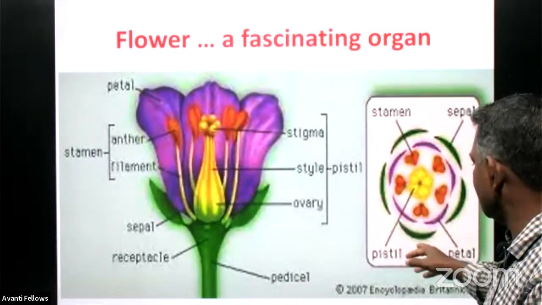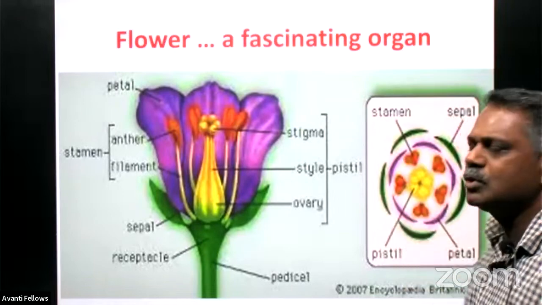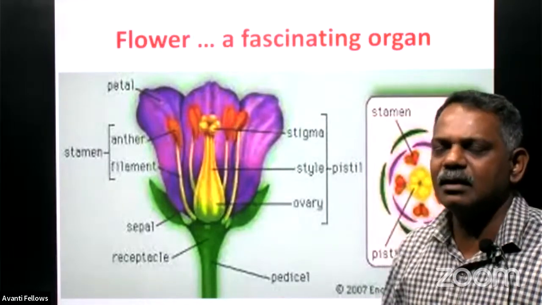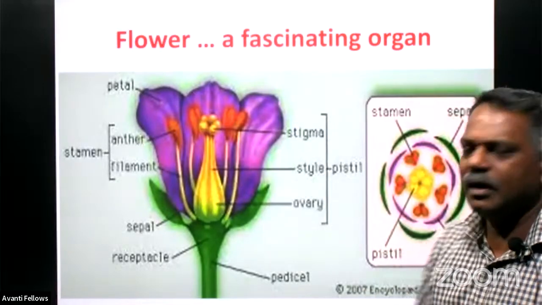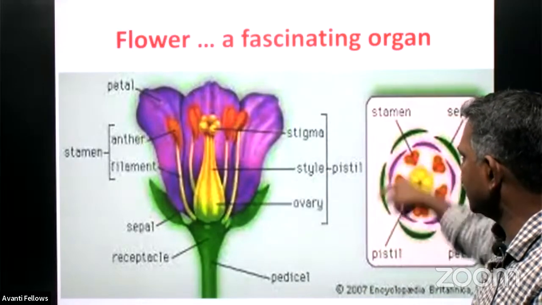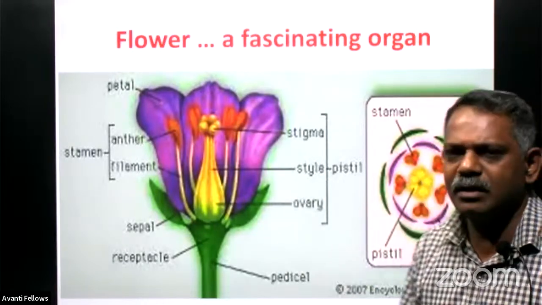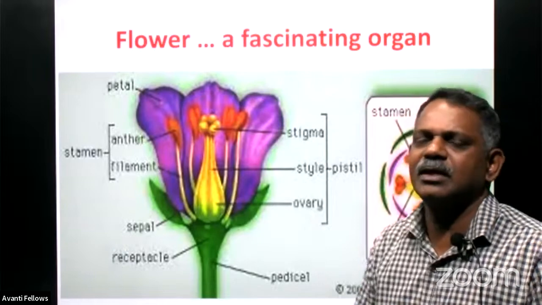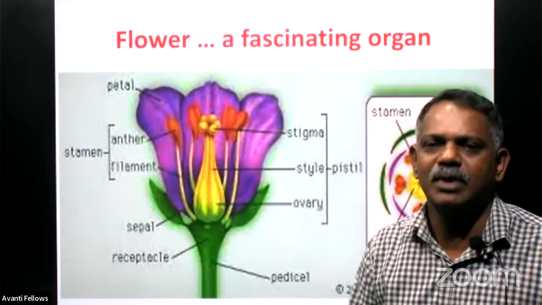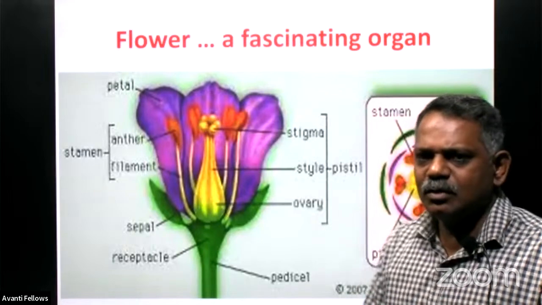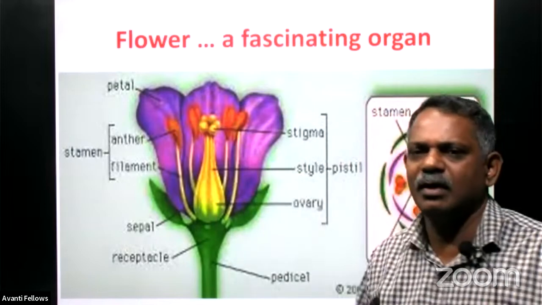And these are the four whorls of a flower. The outer whorl is called what? The calyx. Outermost one, it is given in green color. Then the second one is called what? The corolla. And the third one is what? The male reproductive part called androecium. And the innermost and the most important part is called what? The gynoecium. That is the real female reproductive part. Right. So now we will see its arrangement in detail in a flower.